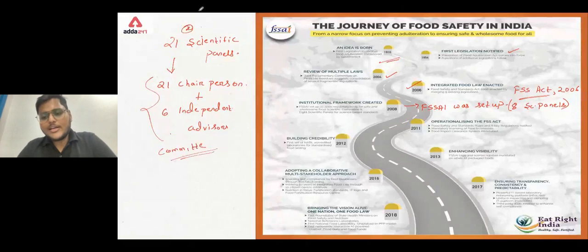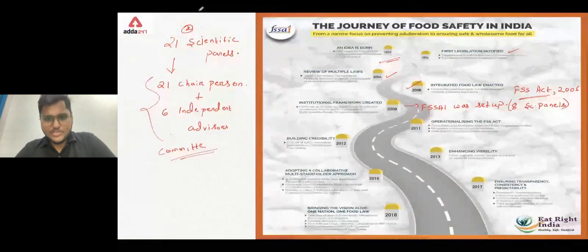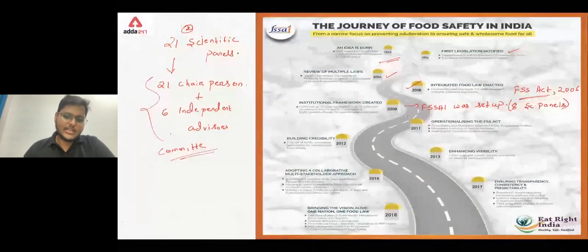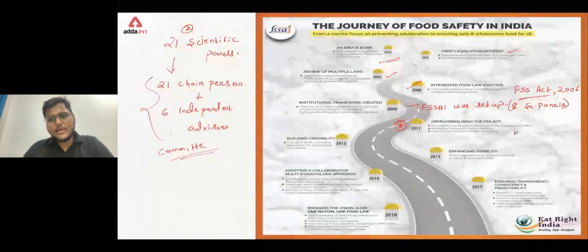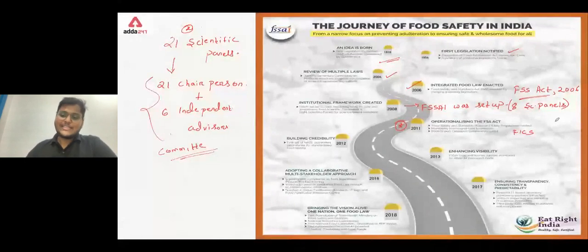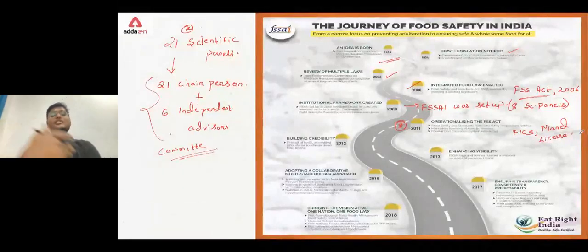Now talking about operationalization, the FSSAI was operationalized in the year 2011. Then the food import clearance system, FICS, was also introduced in 2011. And licensing was now mandatory. Each and every food business operator has to apply for the FSSAI license for food safety.